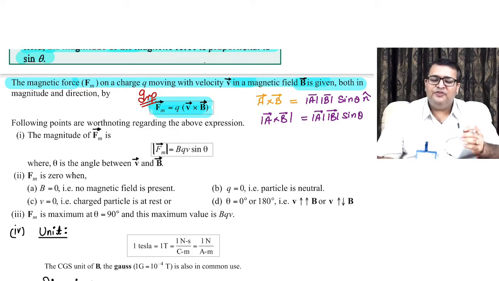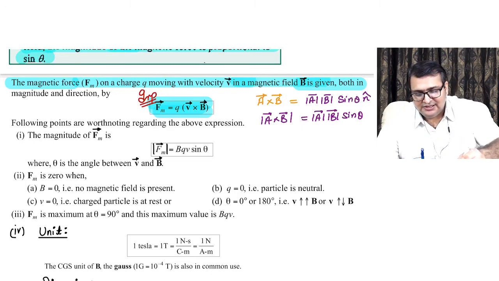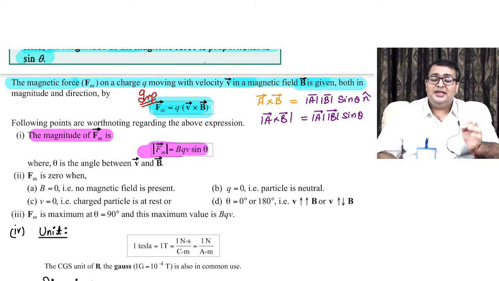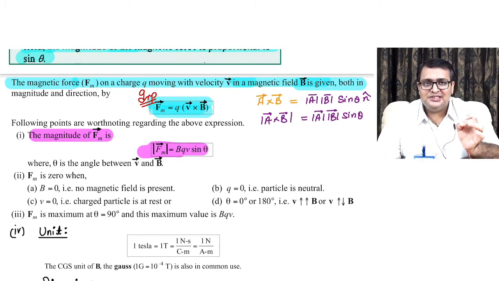So similarly, the magnitude of V cross B is V magnitude, B magnitude, sine theta. So the magnitude of the magnetic force acting on the charged particle came out to be QVB sine theta.